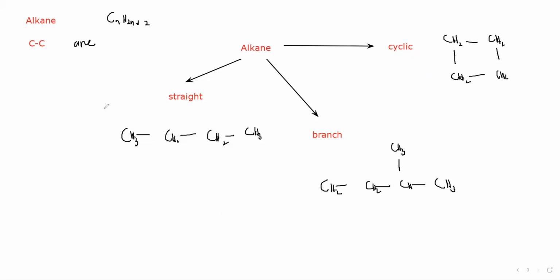The first one, the straight chain, which I drew. Because there are 4 carbons, it is "but", and they have a single bond, so that's why it is "ane". So this one is butane.